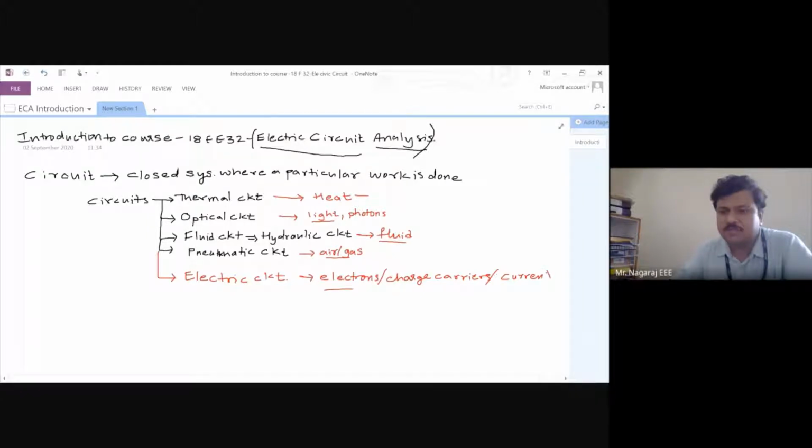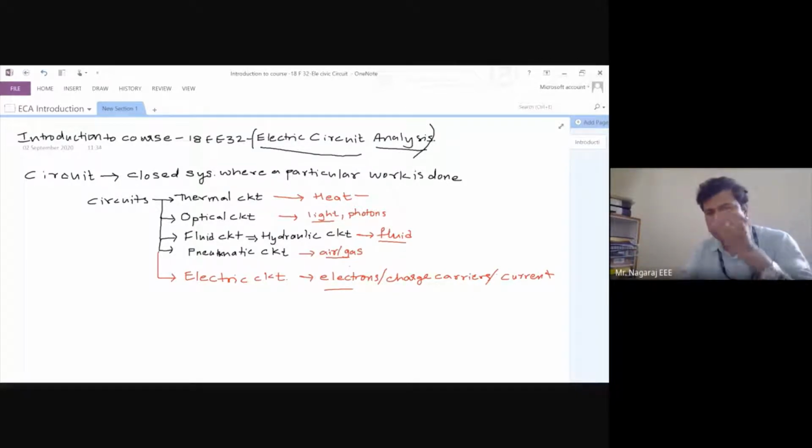Not voltage, it is current. Okay. So an electric circuit is the one which is carrying some current to do some work. And if you observe, any electric circuit is not giving out the output in the electric form. It is giving out the output in the physical form or in the non-electric form only.